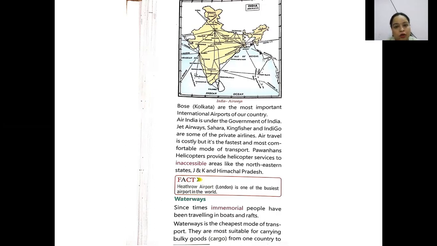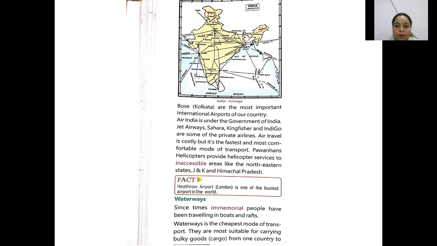Air travel is costly, but it is the fastest and the most comfortable mode of transport. So what is the main advantage? The main advantage of air transport is that it is the fastest means of transport, and it is very comfortable also. But what is the main disadvantage? The main disadvantage of air transport is that it is very costly.